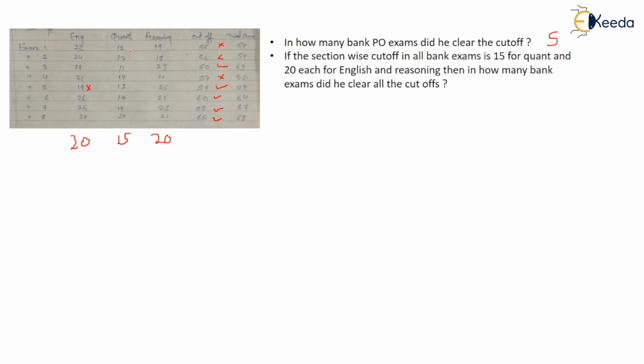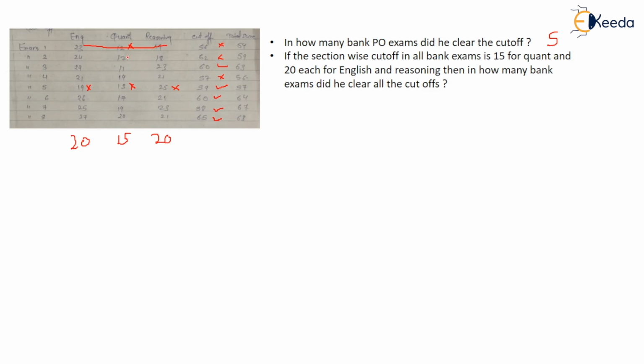So whoever is less than 15, maybe their overall total is more than the cutoff, but that doesn't mean they clear the exam, because they are failing the sectional cutoff, right? So here this person failed. Although he scored 23 in English, he is not able to qualify the sectional cutoff. So this is eliminated, this is also eliminated.